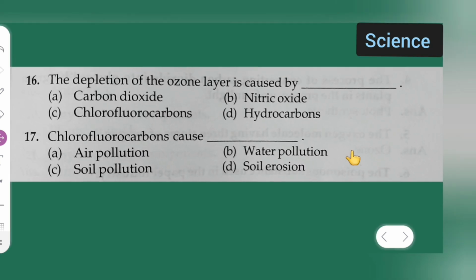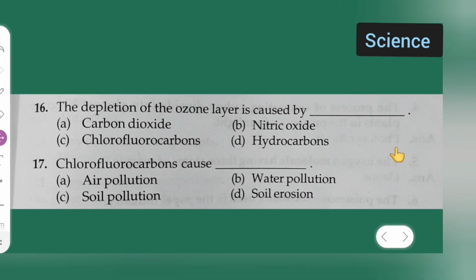Next, moving towards question number 16. The depletion of the ozone layer is caused by: option A is carbon dioxide, option B is nitric oxide, option C is chlorofluorocarbons, option D is hydrocarbons. So option C, chlorofluorocarbon, is the correct option.